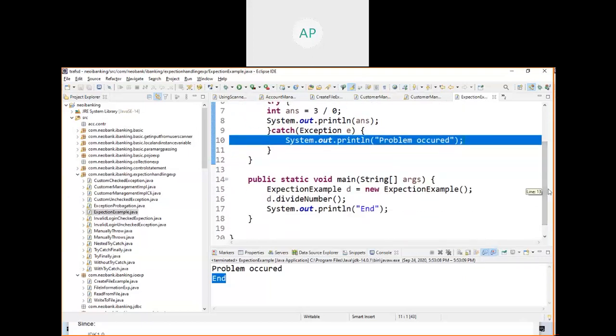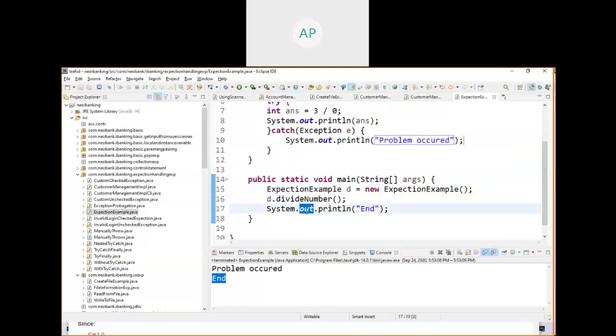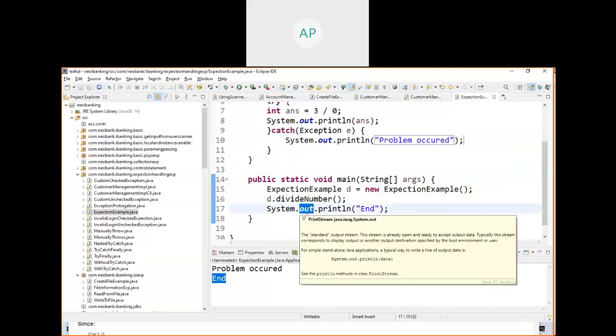See, if your file is not there, and you are not going to write this catch block, your program is not ending normally, it is an abnormal end. But now it is a normal end. Problem occurred, you catch and you give the solution, whatever you want to give, and after that it comes here and ends. When you click something in the browser, like register employee, you should get an output, either successful or failure.